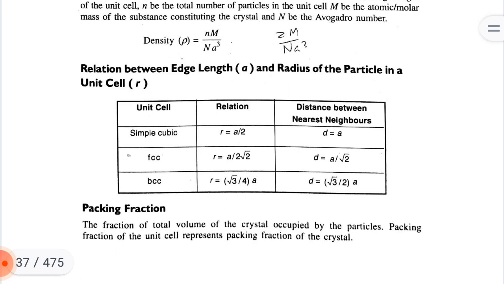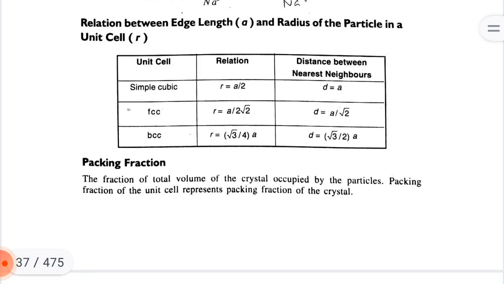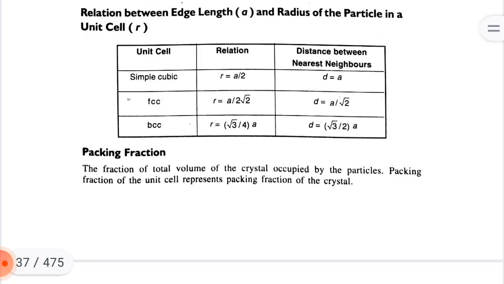Relation between edge length a and radius r of the particle in a unit cell, and distance between nearest neighbors. Simple cubic: the relation is r equal to a upon 2. Distance between nearest neighbors is d equal to a.